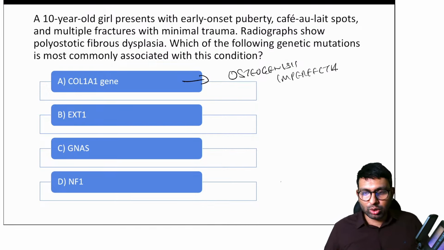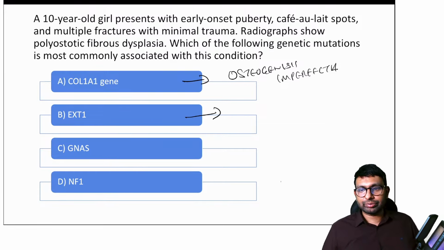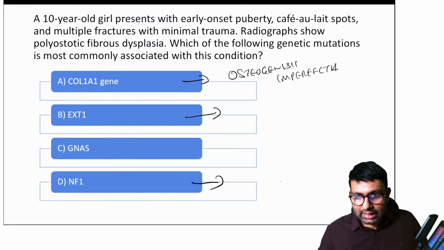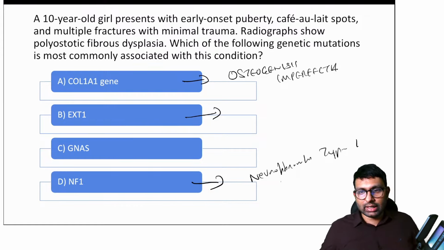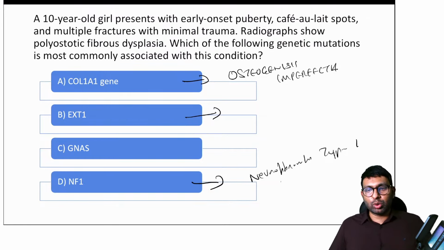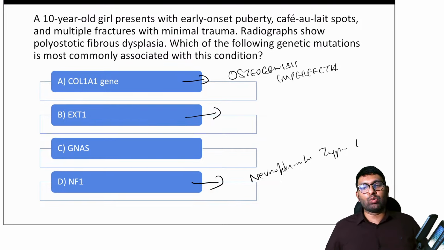Okay, and then B, where is B seen? Dr. Jain says NF1 gene is seen in neurofibromatosis type 1. Agreed? Neurofibromatosis type 1. Correct. Okay, Dr. Jain, Stardust, all of you are right. Now we have to only rule out B. EXT1 gene is seen in which condition? A clue, it's an orthopedic condition.